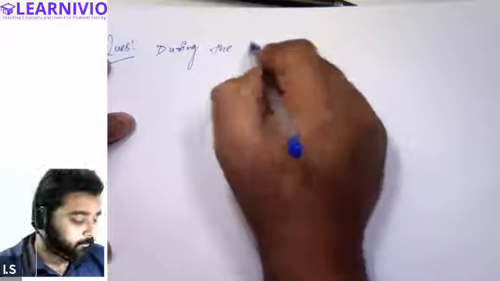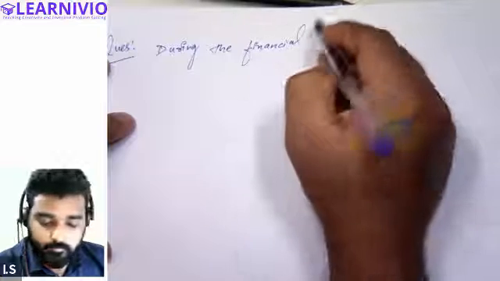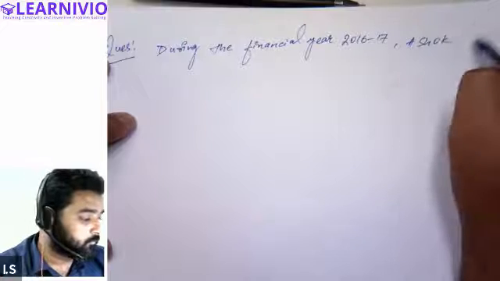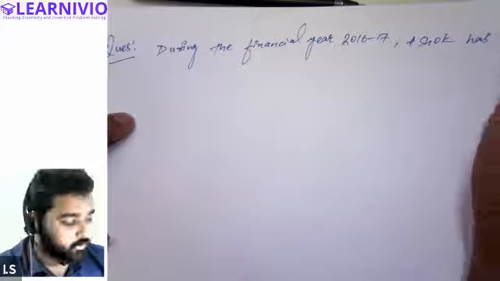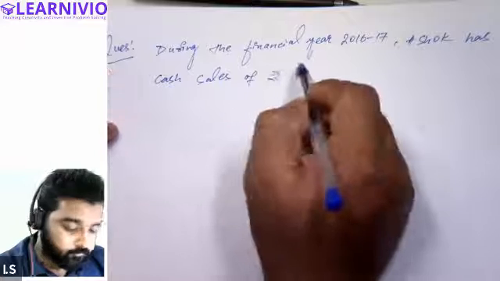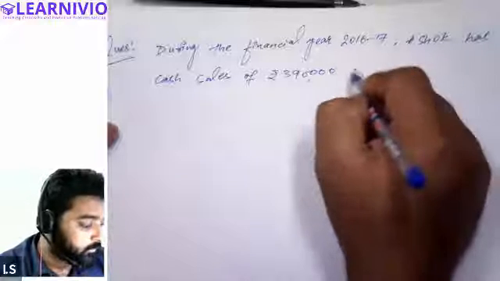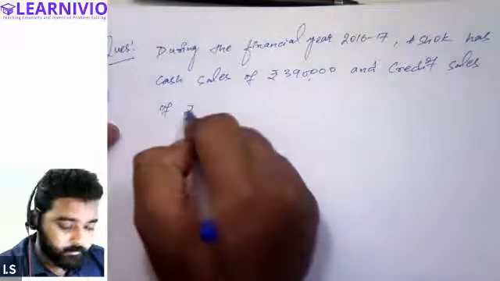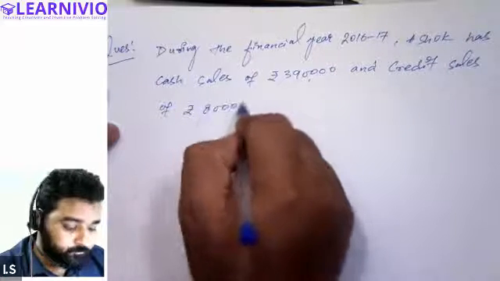During the financial year 2016 and 17, Ashok had cash sales of rupees 3,90,000 and credit sales of rupees 1,60,000.